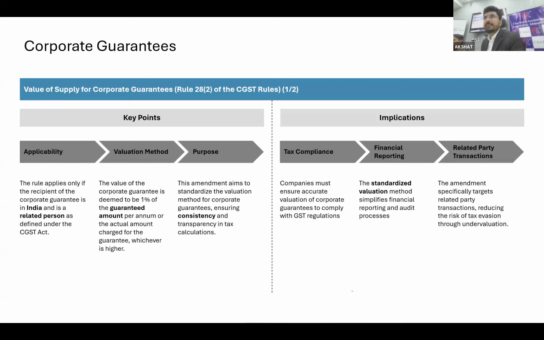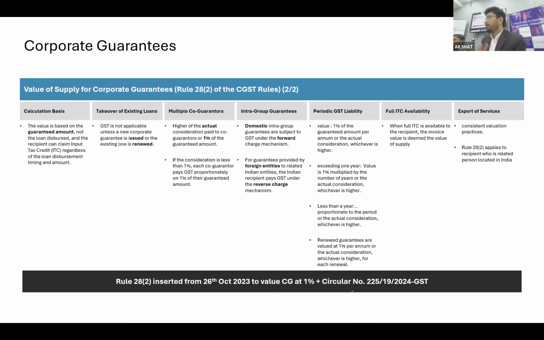What the valuation provision says, the circular has provided in detail. They have provided a few points. A couple of the points, if I discuss: you have provided a guarantee of 10 crore, but the disbursement is only 1 crore. Then on which value do you need to pay tax? Obviously on 10 crore, because what they are saying is the security value, that the total exposure is 10 crore, and that should be the base for valuation, which obviously I do not agree with, but this is what the law is and we have to follow. First point. Second point, a corporate guarantee may be for multiple years.